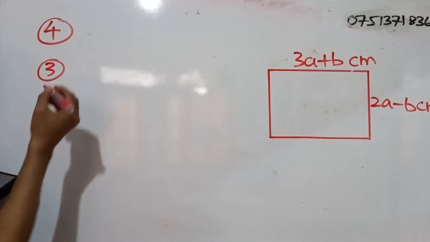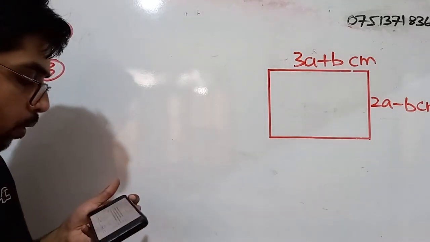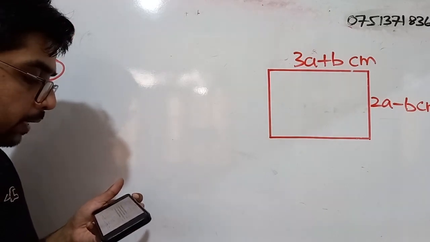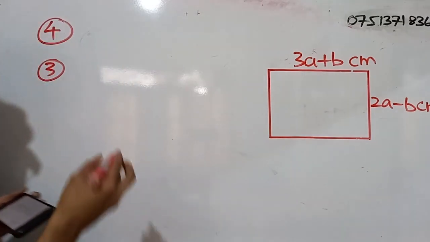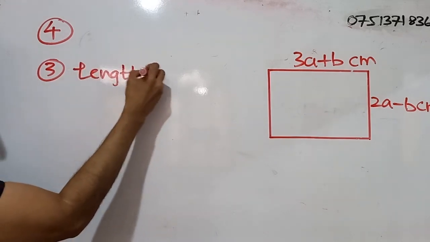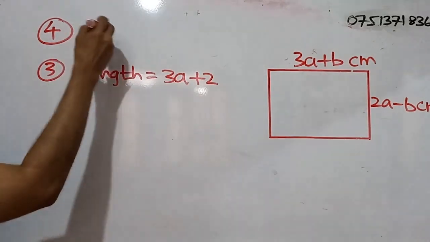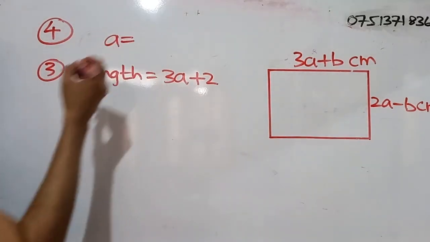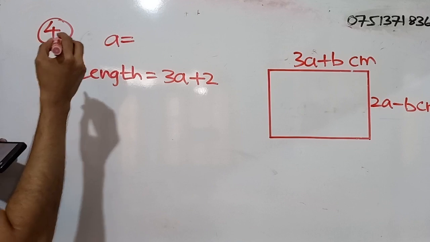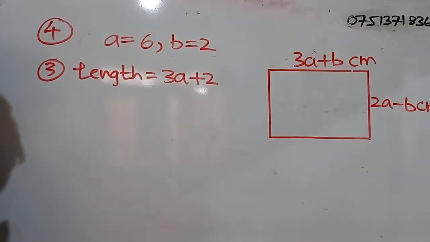Third part: if a is 6 and b is 2, obtain the values of the length and breadth of the rectangle. So what is the length? Length is 3a plus 2. Here a is equal to 6 and b is equal to 2.